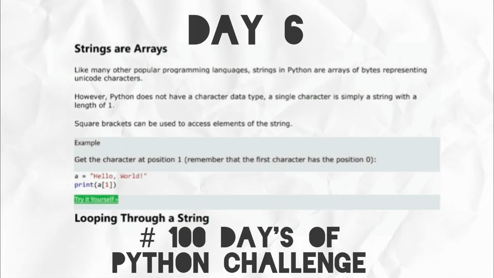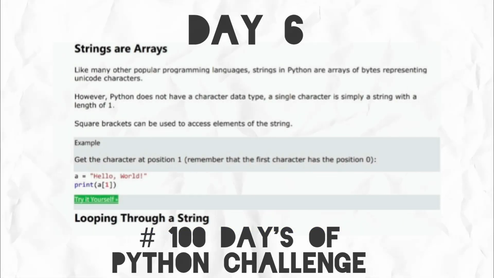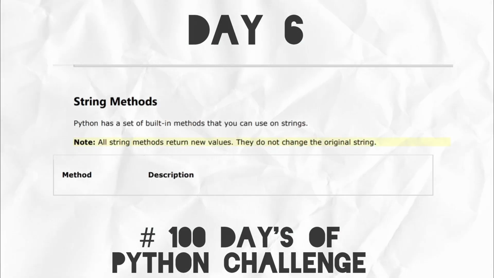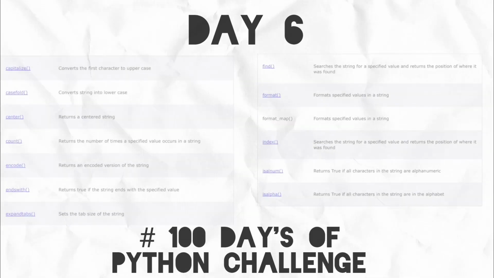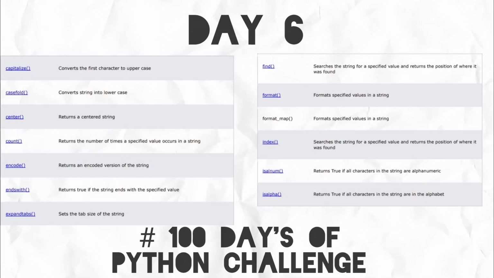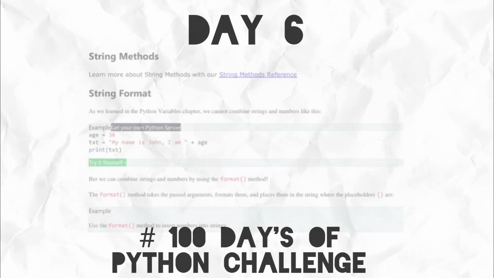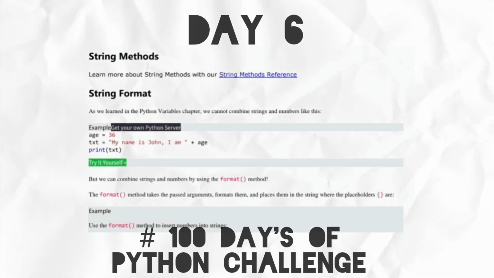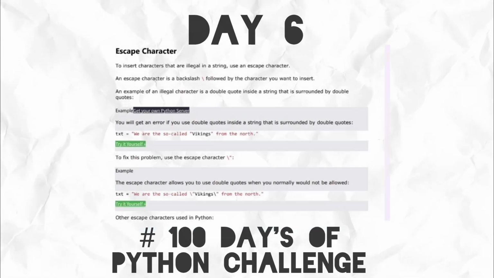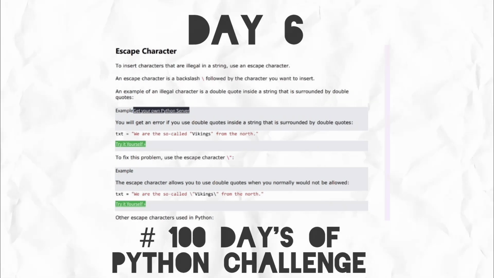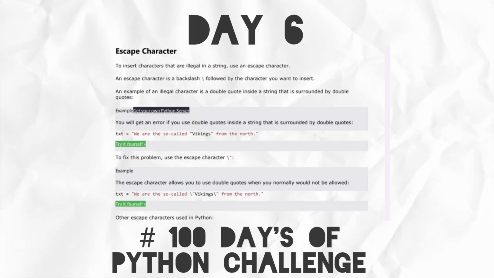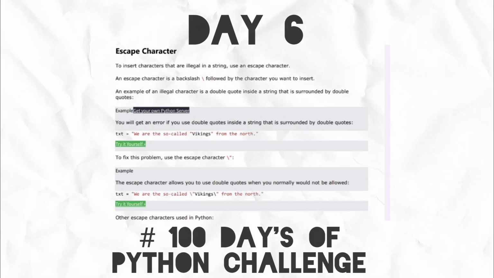String operations. Strings are arrays of characters accessible via indexing. String methods. There are several methods, as you can see. Some of them are upper, lower, strip, replace, split, and more. String formatting. Using the format function, we can format the string. Escape characters. Escape characters can be used in the middle of strings. We can use escape characters using backslashes. It's a special character, you know.